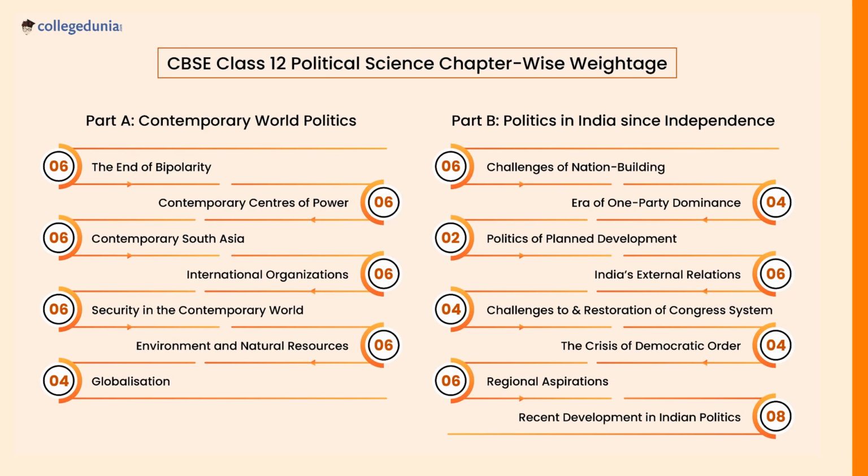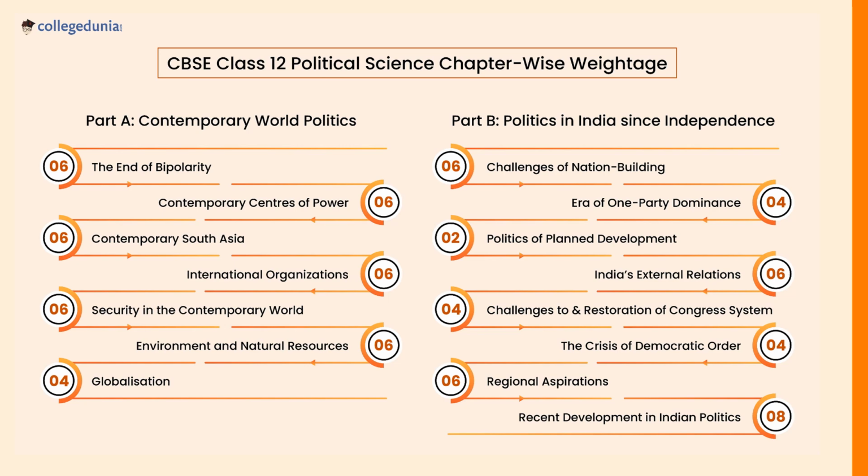In Part A, Contemporary World Politics, the chapters are The End of Bipolarity, Contemporary Centers of Power, Contemporary South Asia, International Organization, Security in the Contemporary World, and Environment and Natural Resources, which will carry a weightage of 6 marks. Globalization will carry a weightage of 4 marks.